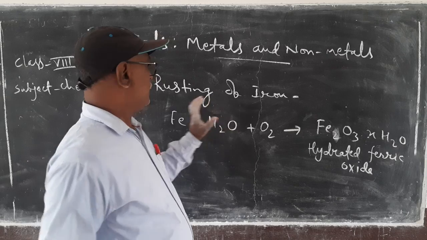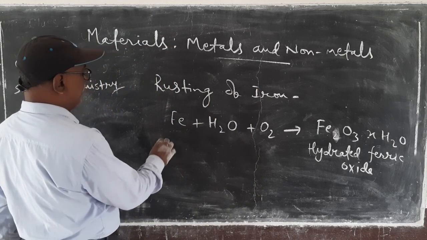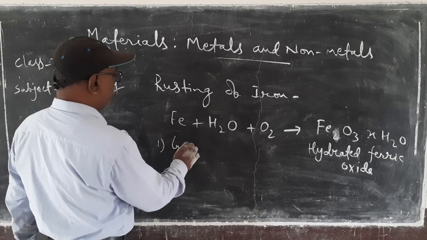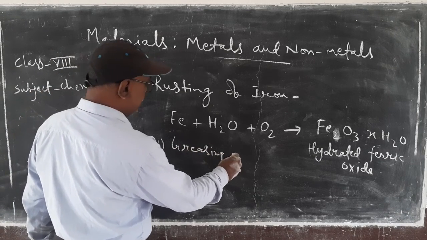And to prevent rusting, many activities are done like greasing or oiling the iron article.